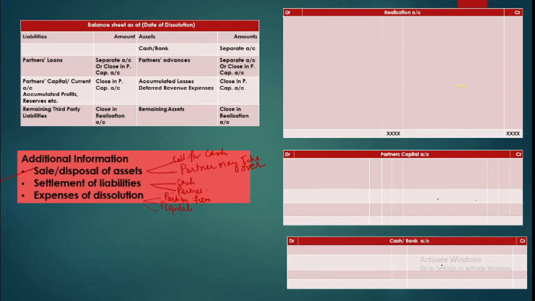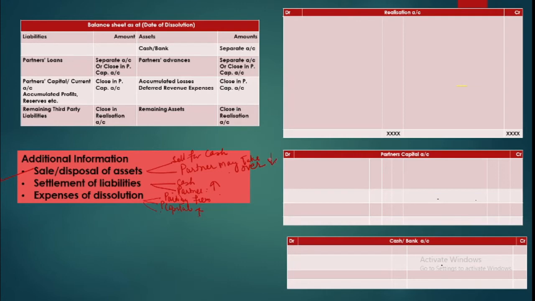Because if you pay something for somebody else, your claim on that person will increase because you will recover it. You're not sitting here for charity. You paid firm's expenses of 10,000. So it's not a charity. Later on you will get your money, you would like to recover your money. So expenses will be adjusted in the capital account. When you take over expenses, when you take over liabilities, your claim will increase. And when you decide to take over any asset, your claim will reduce.